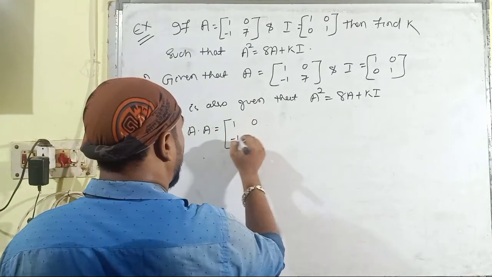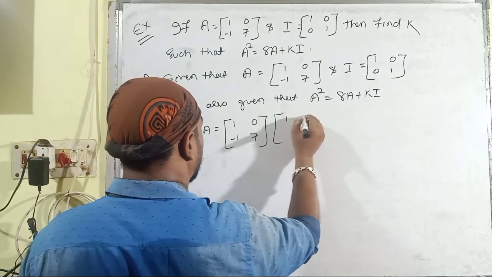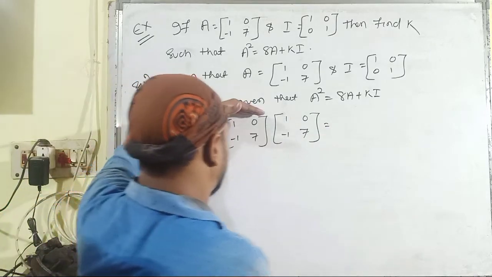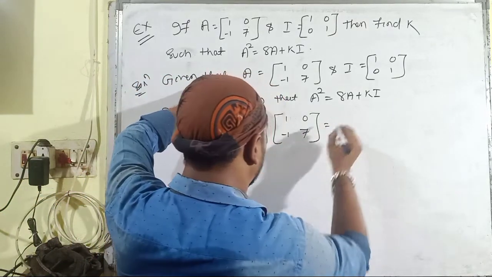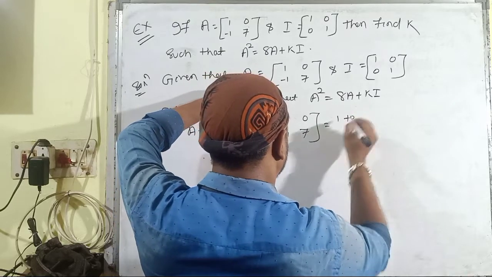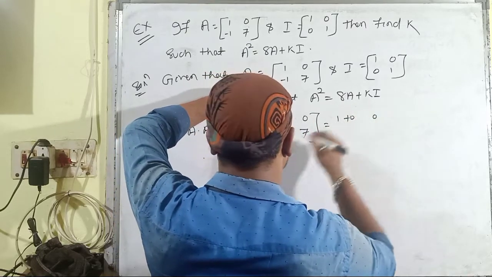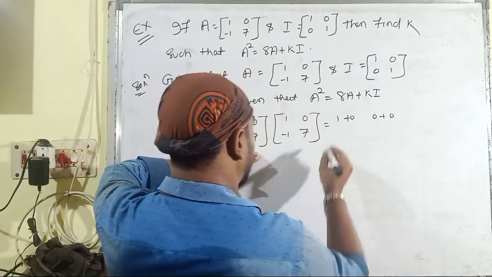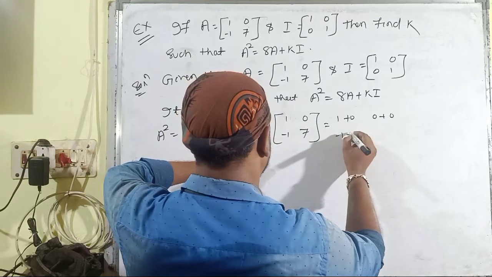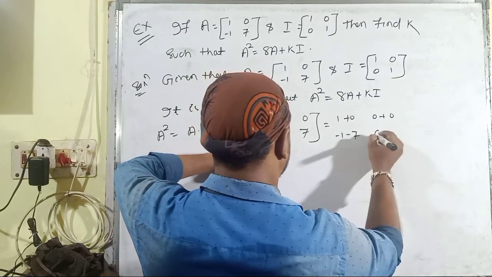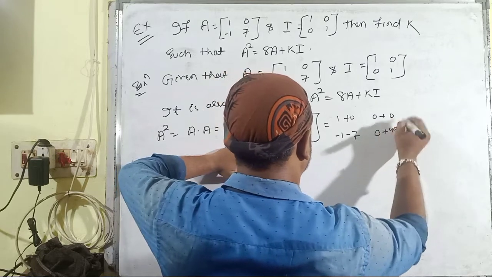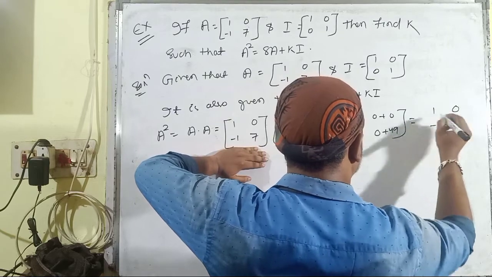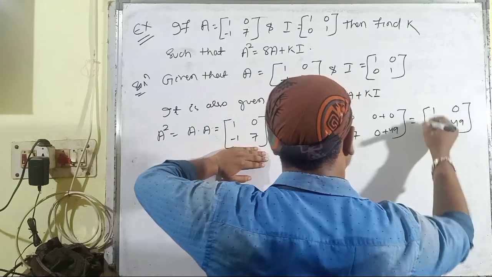Here it is [1 0; -1 7] multiplied with [1 0; -1 7]. Just let us multiply this. It is 1 plus 0, then this is 0 plus 0 again. Then here it is minus 1 minus 7, then it is 0 plus 49. That means it is [1 0; -8 49].